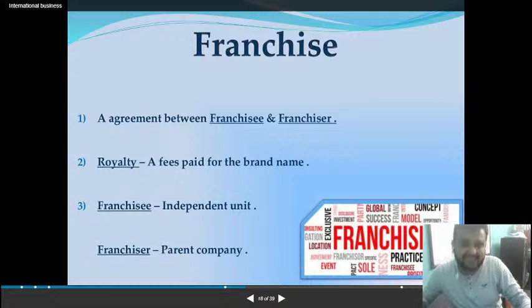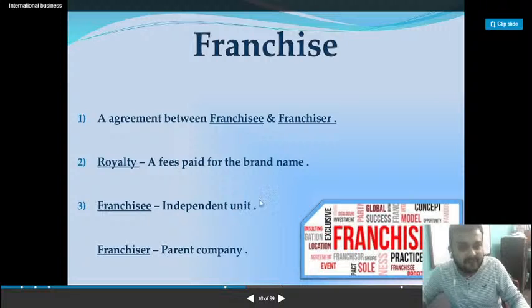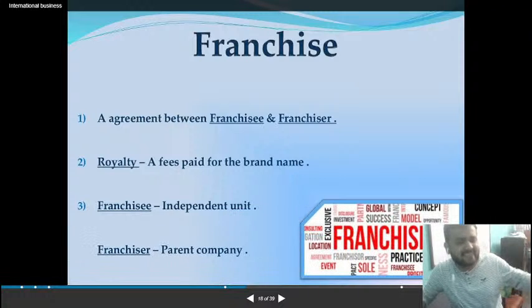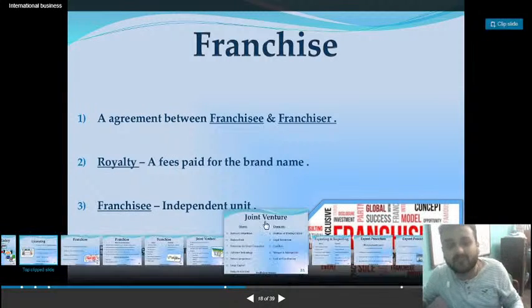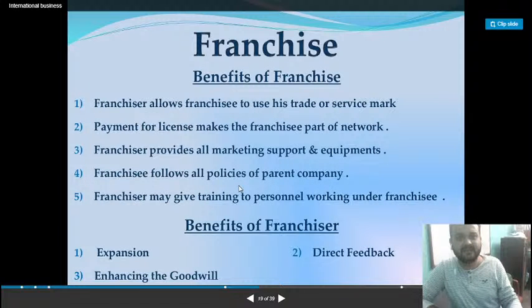And in return, what do you have to give? A royalty. The franchisee has to give a payment to the franchisor, and that payment is known as royalty. Why? Because this Asansol branch of KFC is earning because of the KFC name, so in return you have to pay the franchisor. That payment is known as royalty. Clear?